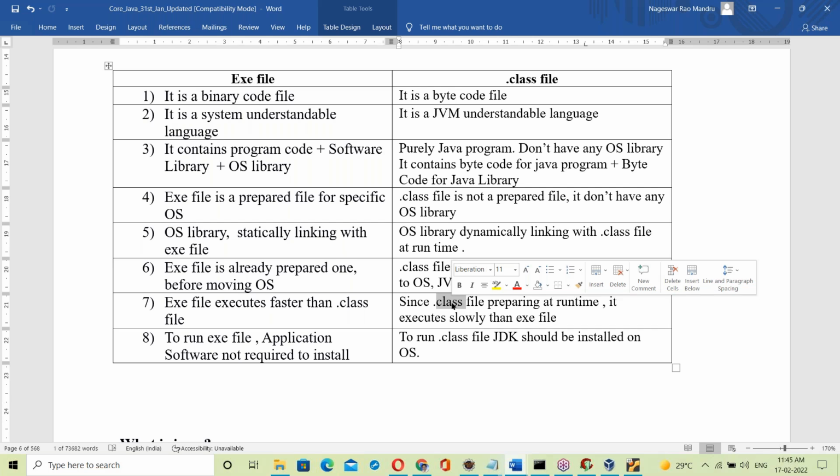The dot class file contains byte code. That byte code first of all converts into binary code, and that binary code is linked with the OS library. It will take some time here.